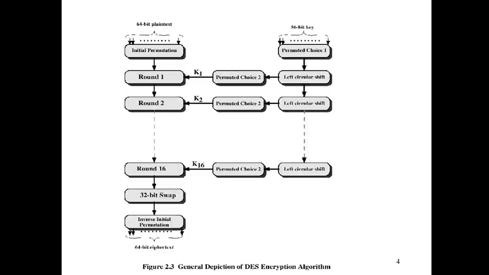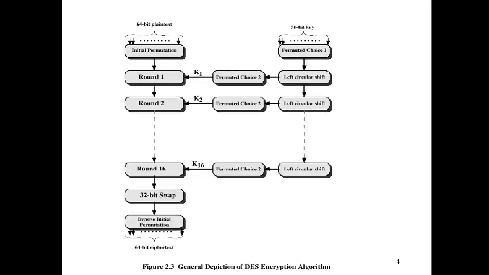We are shifting that key to the left. In the next slides I will explain the left circular shift in detail, but the 56 bits are arranged in that manner and moved to the left side bit by bit. That is the left circular shift.